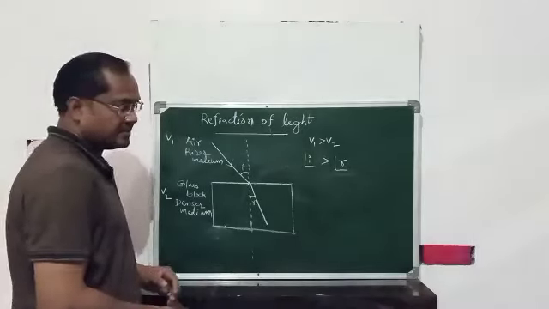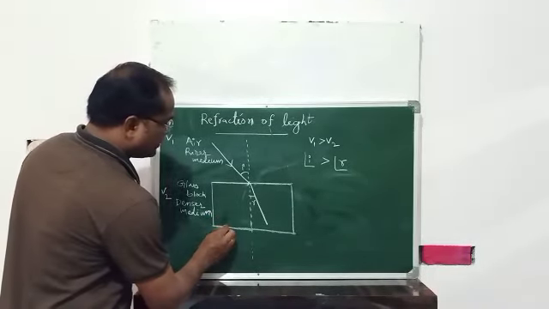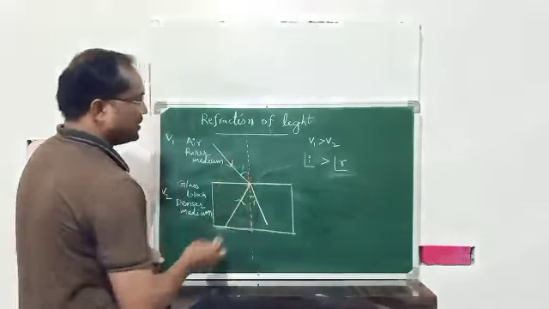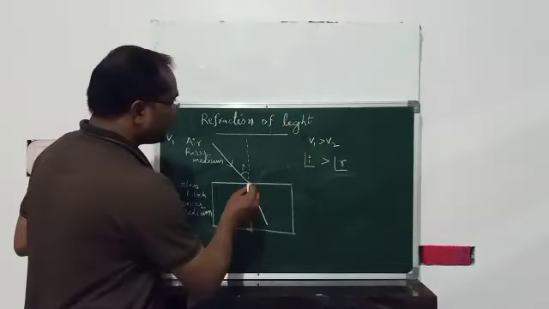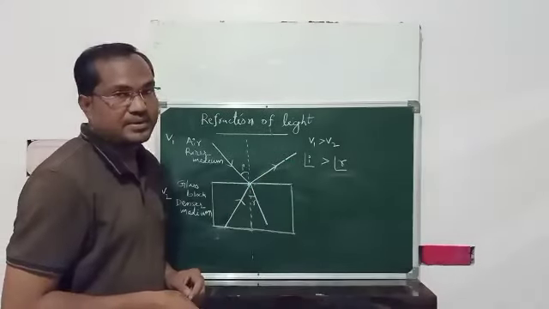Now we'll check whenever a light ray passes from denser medium to rarer medium. That light ray will bend away from the normal.